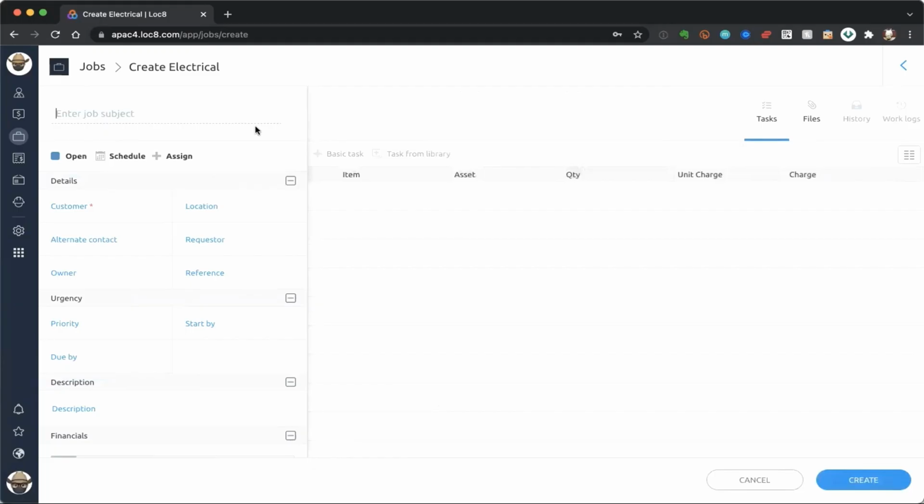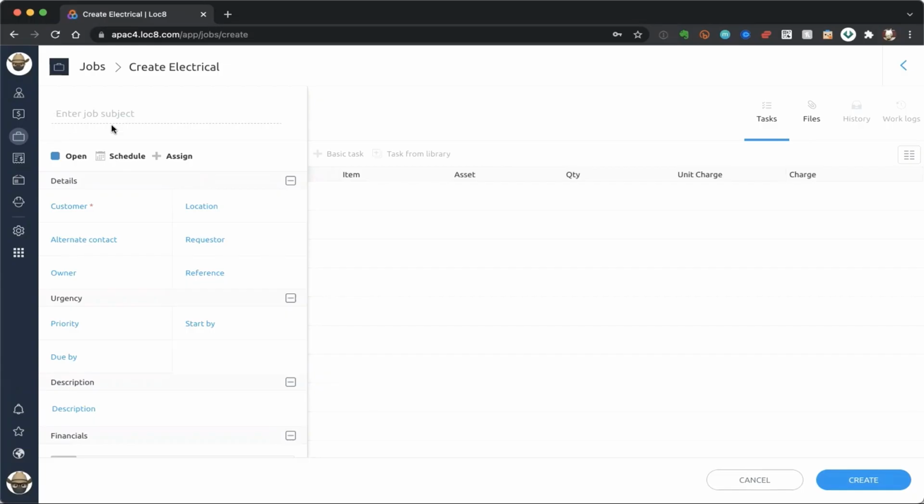And the very first thing you'll notice here is that it opens up to the job subject at the very top here. One of the really awesome things about the Loc8 software is that doing things in our software is really easy and really quick. And job creation is a classic example of that. Job creation requires only a minimum of 2 pieces of information before you can go ahead and click on the all important create button on the bottom right hand corner.